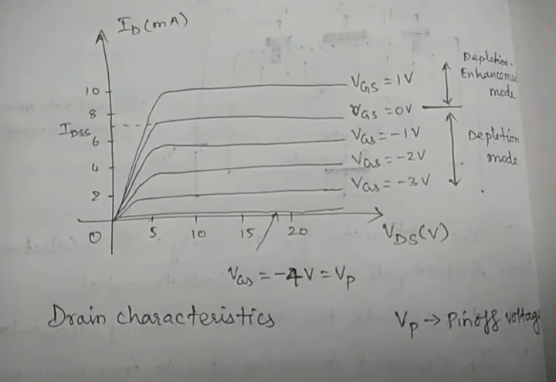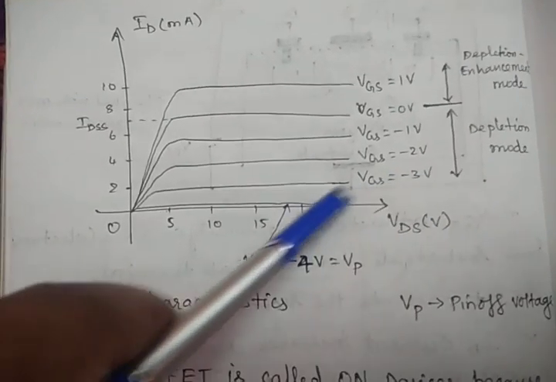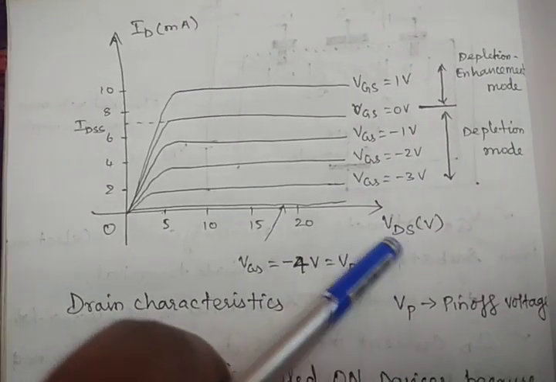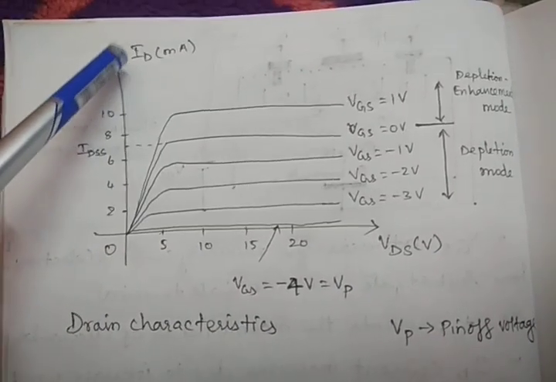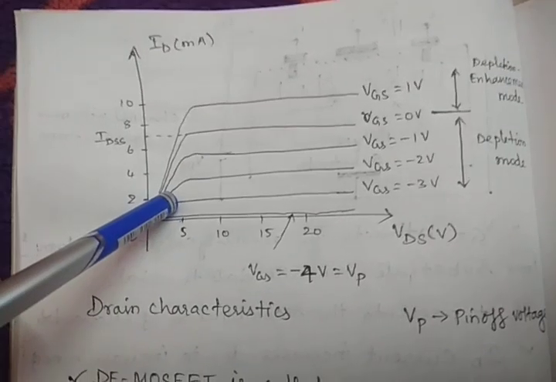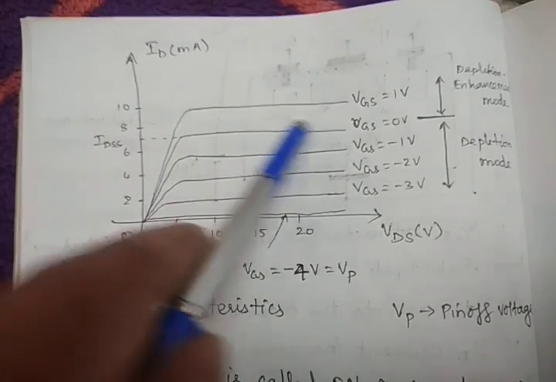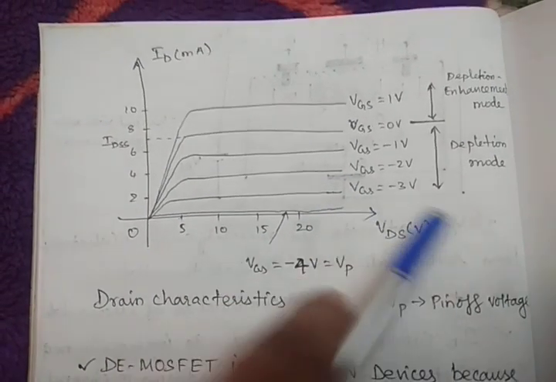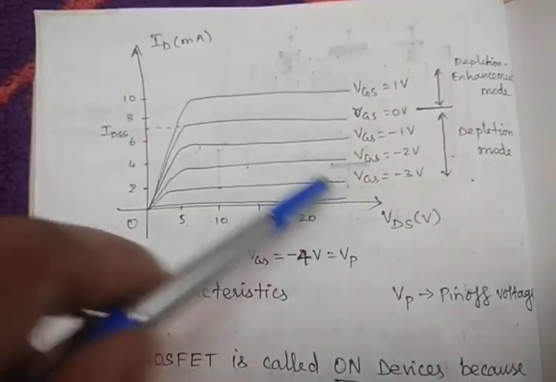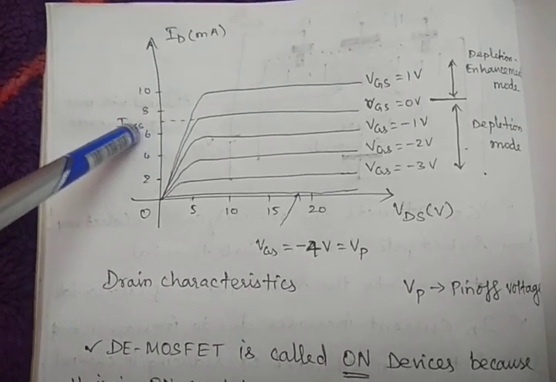the drain characteristics now. For drain characteristics, VGS is constant, and we are increasing VDS. Then what will happen? ID is increasing to a certain level, then it reaches the maximum level, then it becomes constant. There is no further movement when you increase VDS, right? VGS is constant here, and this maximum level we take as IDSS.